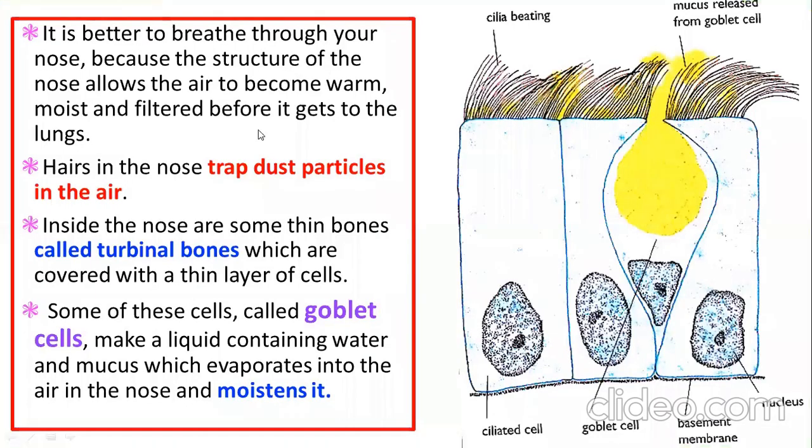Boys, it's better that we should breathe through the nose because the nose filters the air. How is it doing that? Because the structure of the nose allows the air to become warm, moist, and filtered before it gets to the lungs, right? So how does the nose do this function? Here in the nose, it traps dust particles in the air, so the dust particles may not enter our lungs. Inside the nose are some thin bones called turbinate bones, which are covered with a thin layer of cells, and those cells are called what? Goblet cells.